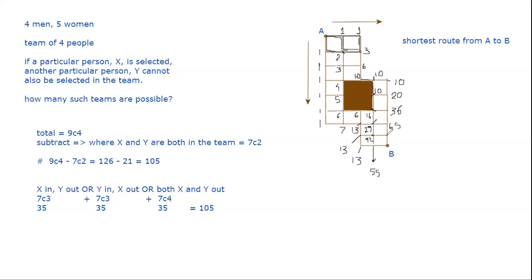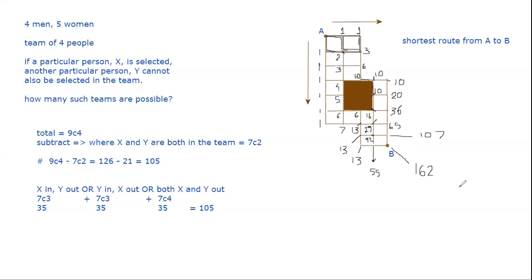And we are almost at the end. This one would be 42 plus 65, so that's 107. Finally, 107 plus 55, so 162. So there are 162 routes that you can take to reach from A to B.